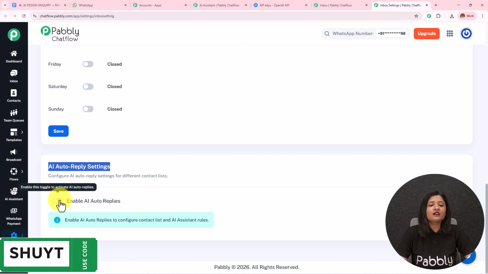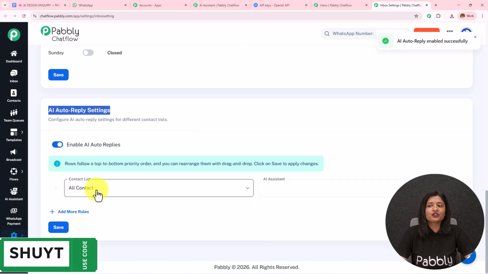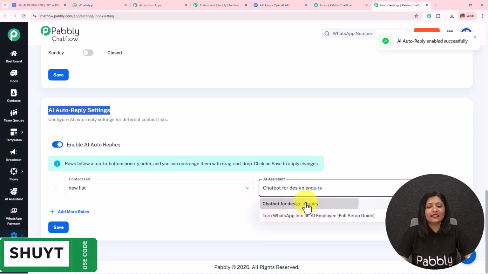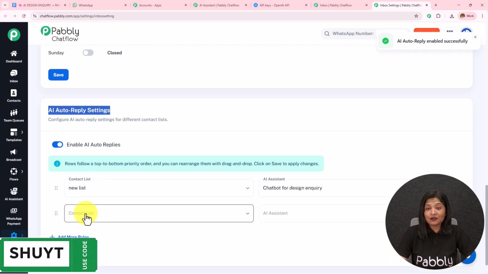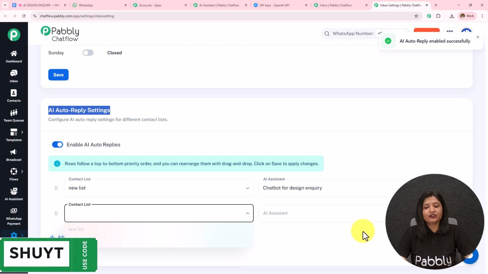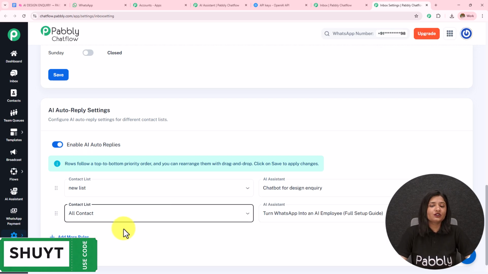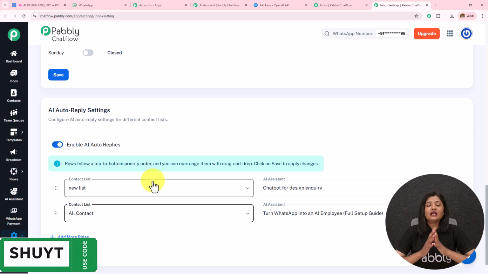If I toggle this on, enable AI auto replies, I get this option to select the contact list and all the contacts. I have created only just one list. So if I select this list and select the AI assistant to that list, I can add more rules, select another list if I have created, and select another AI assistant to that list, or I simply can select all the contacts, save the rules. In this manner, the particular AI assistant will be assigned to a particular group of contacts or to all the contacts. Now in this manner we have done this.